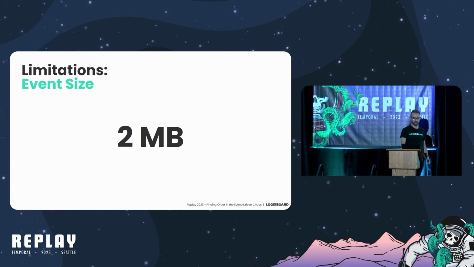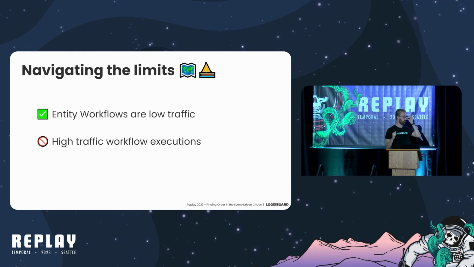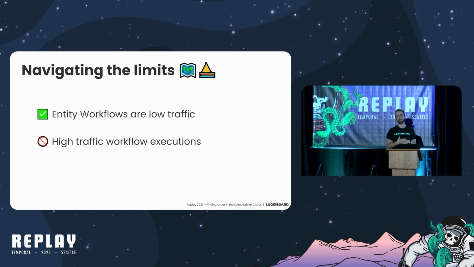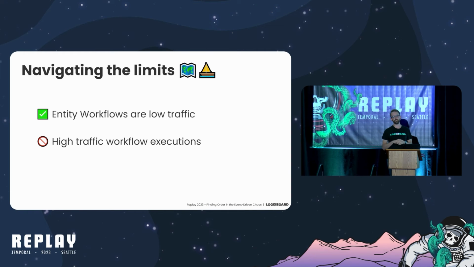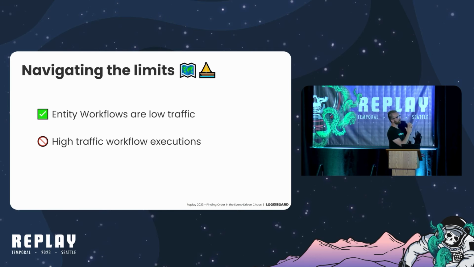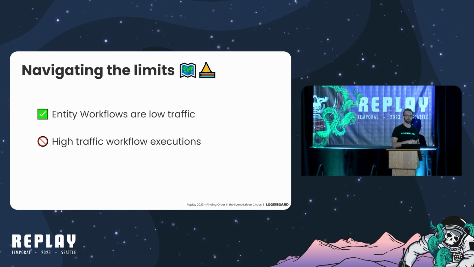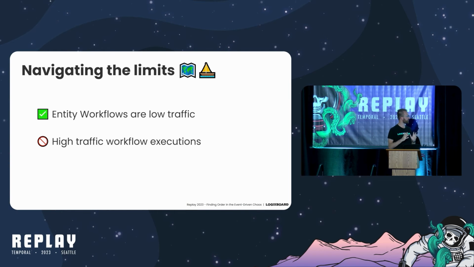Okay, so those are the limits of that pattern. How do we navigate these limits? Our entity workflows, as we call them, are relatively low traffic. When we looked at it, we received maybe 500 messages at a max for a shipment across its whole lifetime. So this pattern works really well. We're never going to receive tens of thousands of messages for a single workflow. We can scale dynamically out. This is a really great pattern.